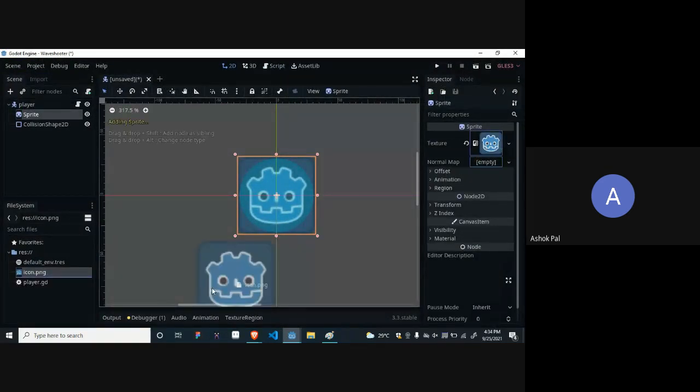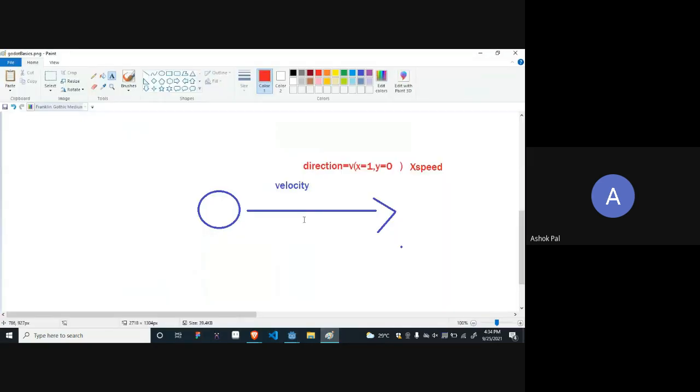Okay, let's continue. So where was I? Yes, so for velocity, you need direction and speed. The direction will be calculated in terms of zeros and ones. That's it, we will not have any other numbers. So we cannot move our player in terms of zeros and ones, the movement will be very minuscule.